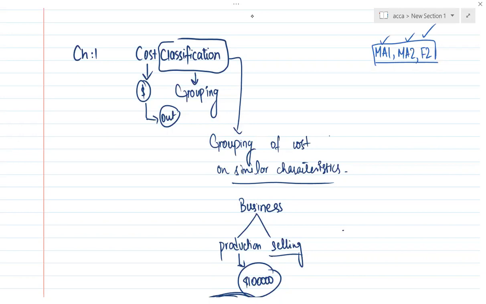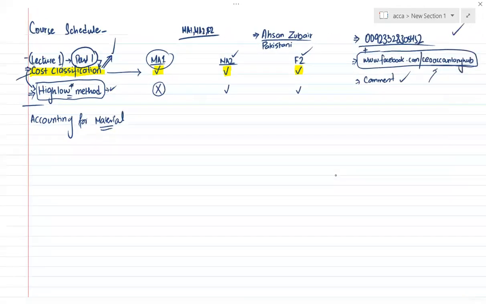What is cost classification? If you go to the BPP text, you'll see chapter 3 as cost classification. Chapters 1 and 2 I'll discuss at the end because they're totally theoretical, and I usually start from cost classification. In my last video, I discussed that we'll start from cost classification.